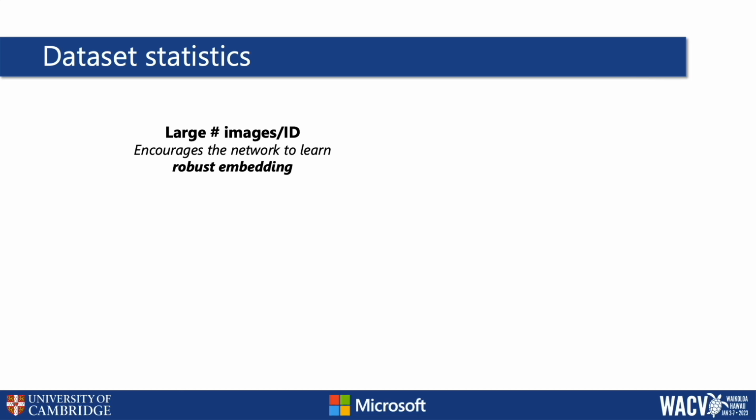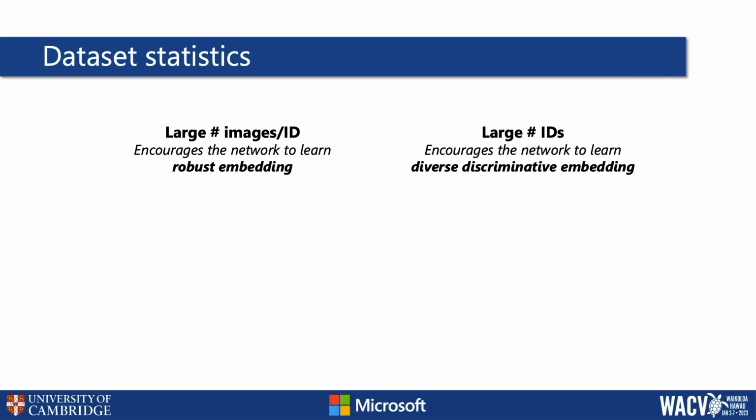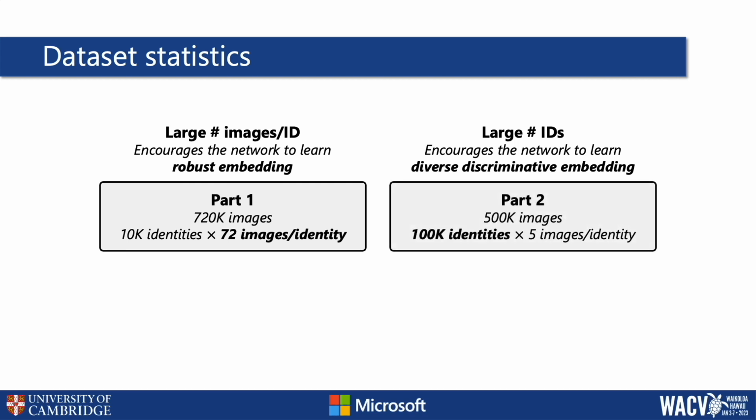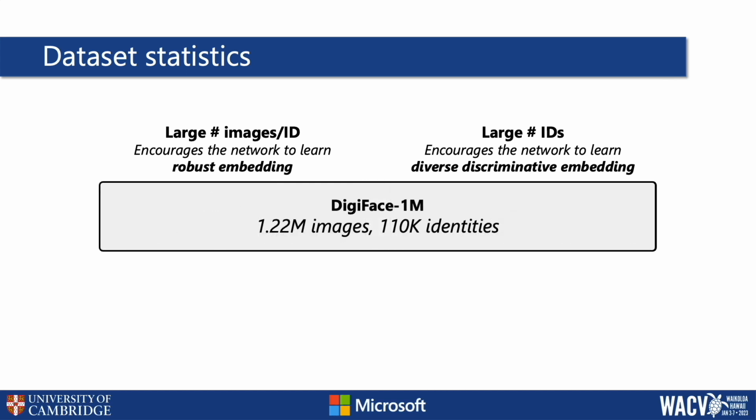It is also important to have a large number of identities in order to learn diverse, discriminative embedding. We observed that an efficient way of satisfying both is to mix two datasets with different statistics. The first part of our dataset contains 720,000 images of 10,000 identities, while the second part contains 500,000 images of 100,000 identities. In total, the dataset contains over 1 million images, making it the largest synthetic dataset for face recognition.